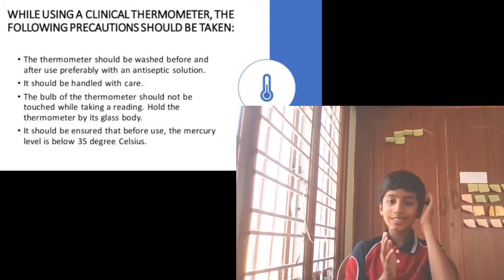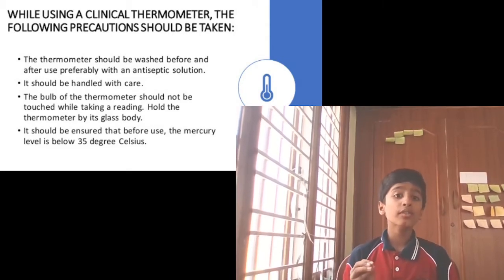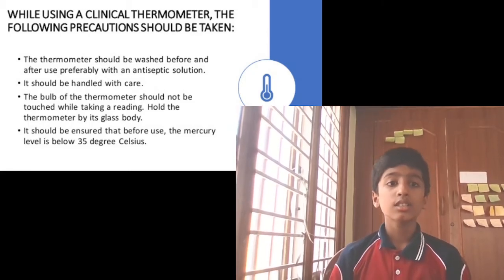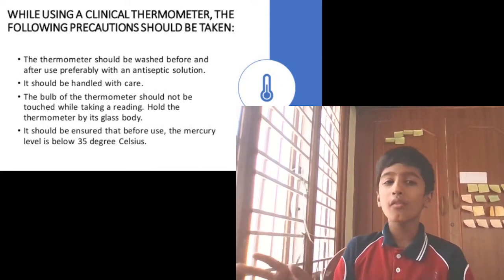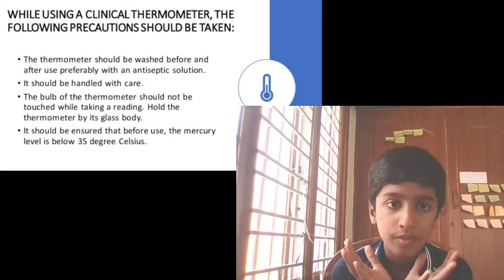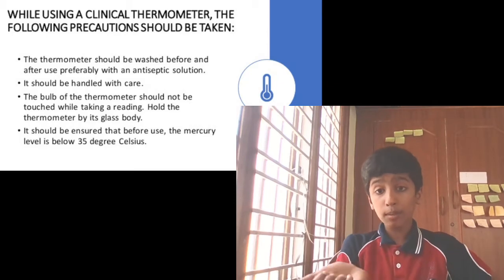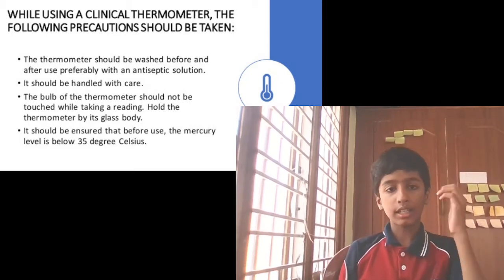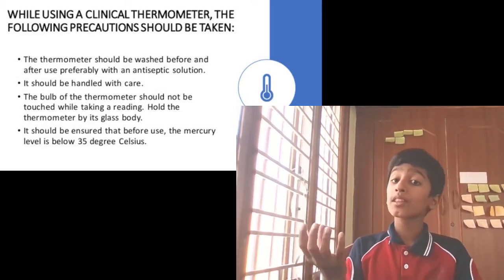Okay, the bulb should not break. The bulb of a thermometer should not be touched while taking a reading. Hold the thermometer by its glass body, not by the mercury-containing part. Okay, we should handle it with care and hold the glass body.